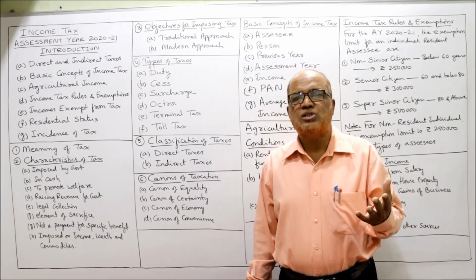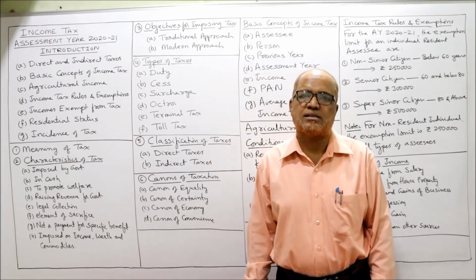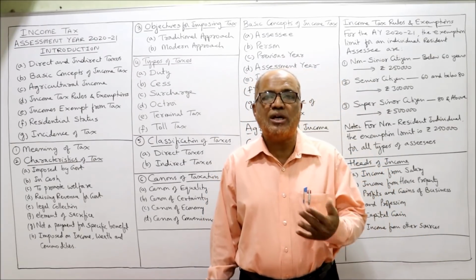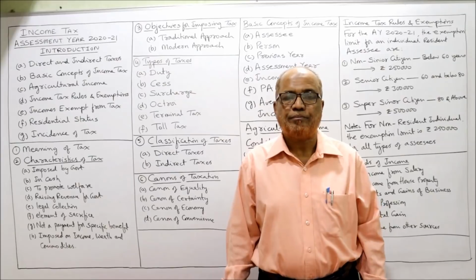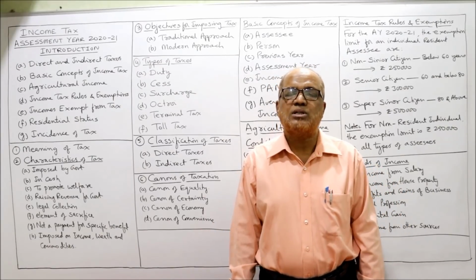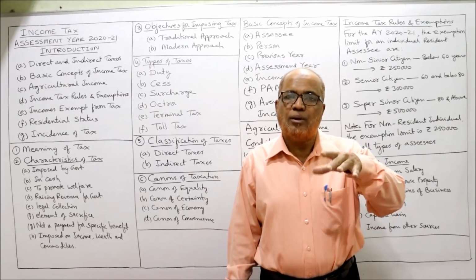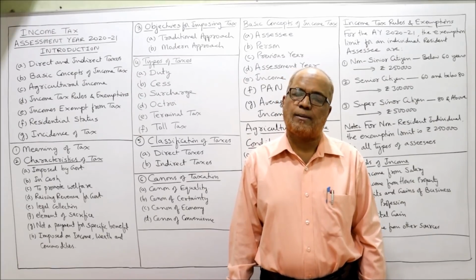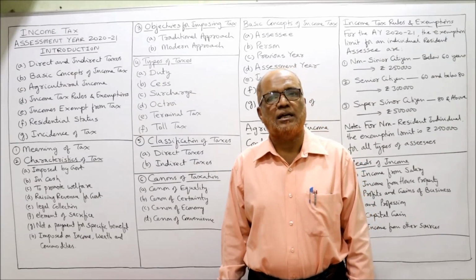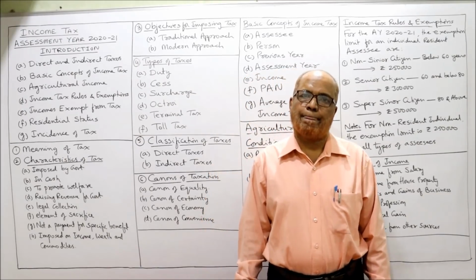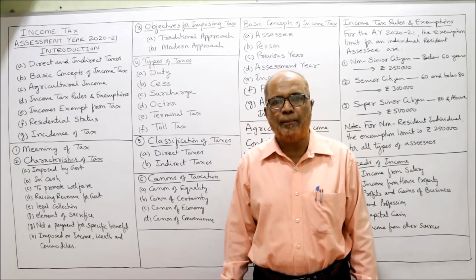So the old approach was different. Traditional approach was different. It was a very narrow approach to the objective of taxes. But nowadays, due to socio-economic changes, the present conditions, the present environment is entirely different from the earlier one. So today, the approach, the objective of tax has changed. Now, apart from the traditional objectives, the modern objectives are there for collecting the tax. The modern objective is that the tax will be collected for accelerating the economic development of the country. One of the main objectives of the government is to accelerate the economic development of the country.